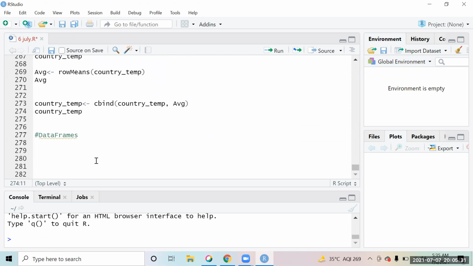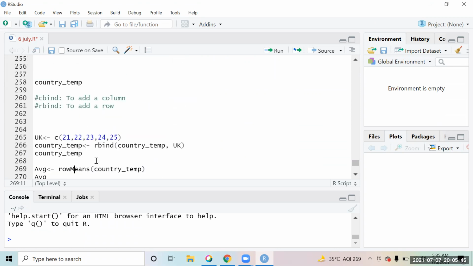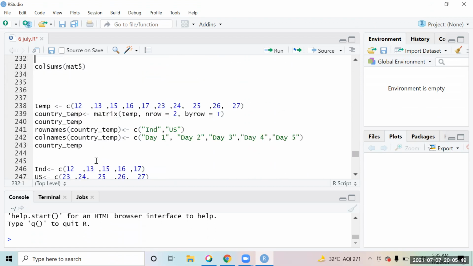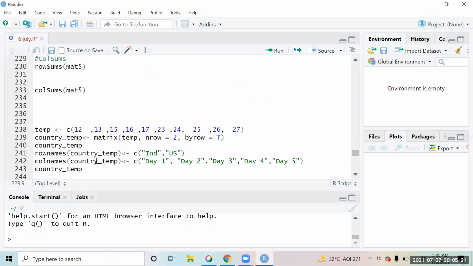Okay. So let's get started from here, right? Yesterday we were talking about matrices, the way of storing data in a two-dimensional way, where you can have rows and columns, but the data can be of the same type. So any questions from that? Anything you would like to discuss before I move ahead?